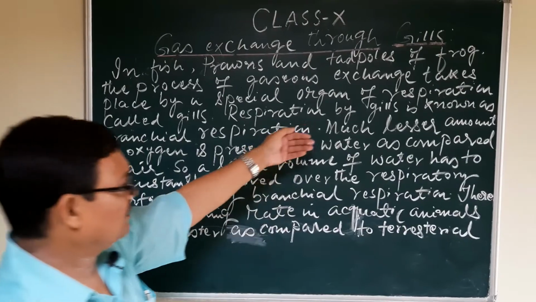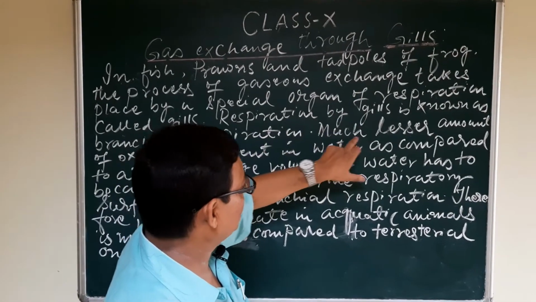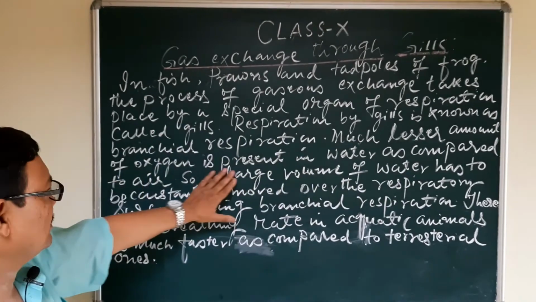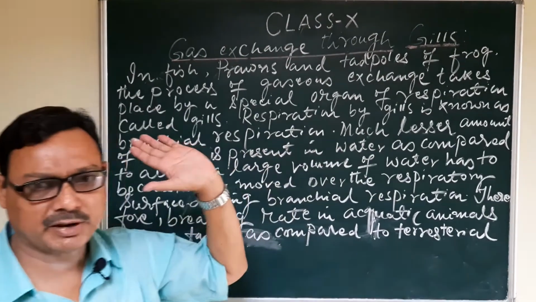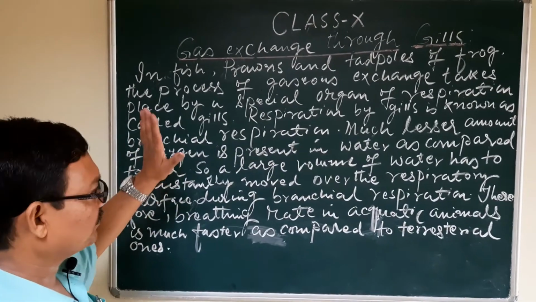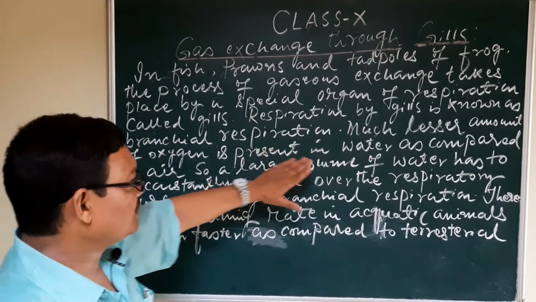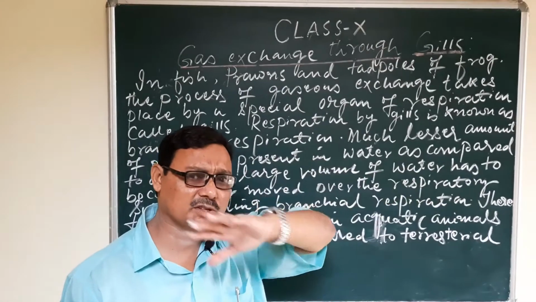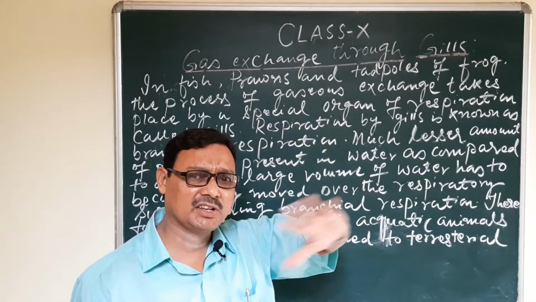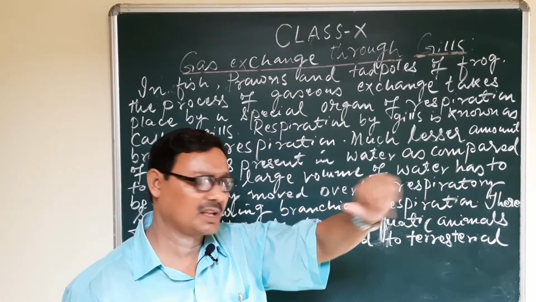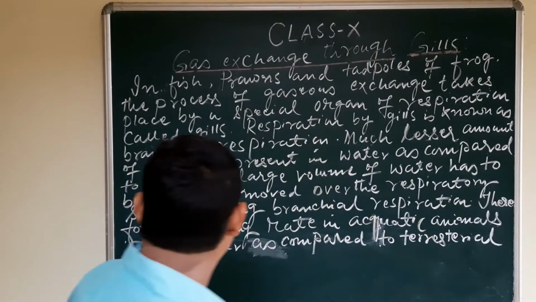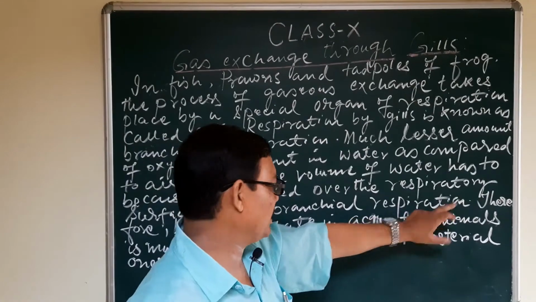You may also be aware of the fact that much less oxygen is present in water as compared to the atmosphere. So a large volume of water has to be constantly passed over the respiratory surfaces during branchial respiration.